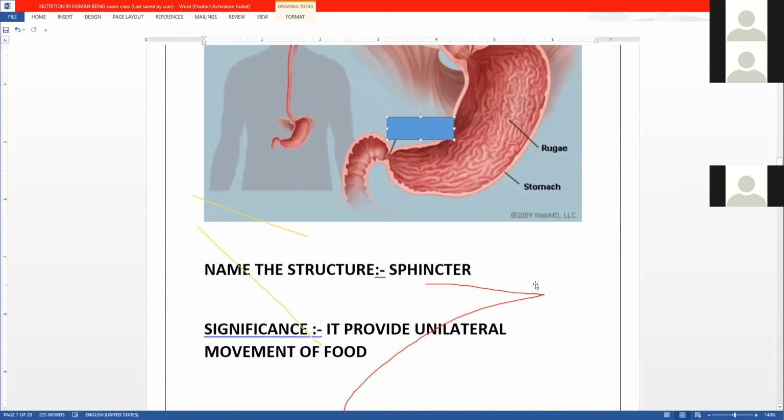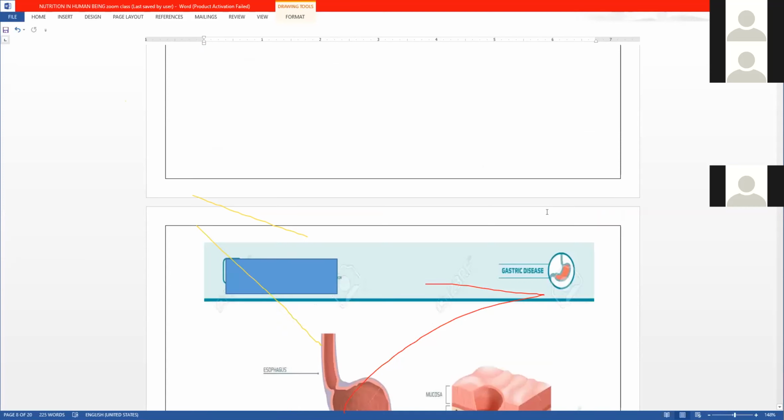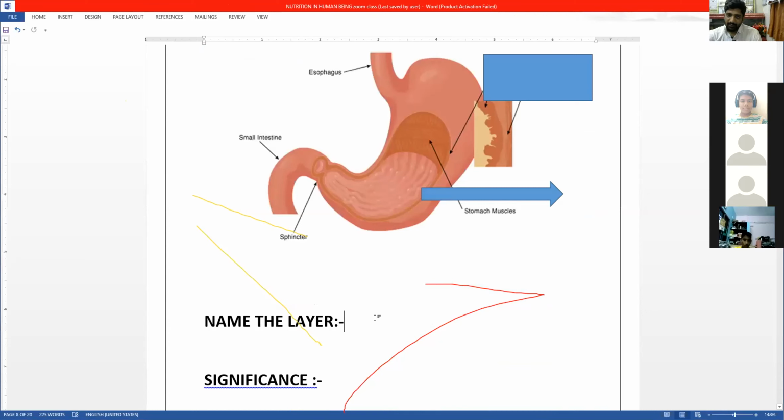Now, there's a layer in the stomach. Before that we should know what are the contents of gastric juice.